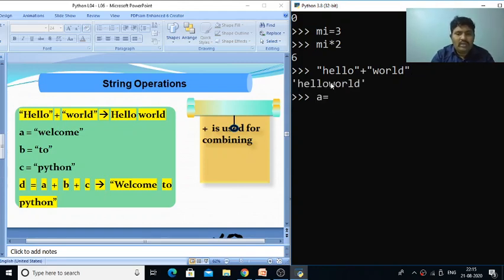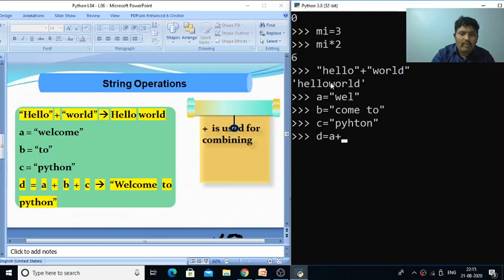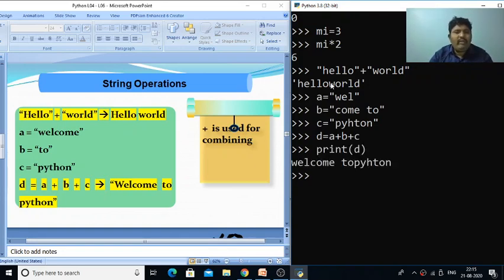If I have a is equal to welcome, b is equal to to, and c is equal to Python, and I type the statement d is equal to a plus b plus c, now if I print d, it is giving me welcome to Python.